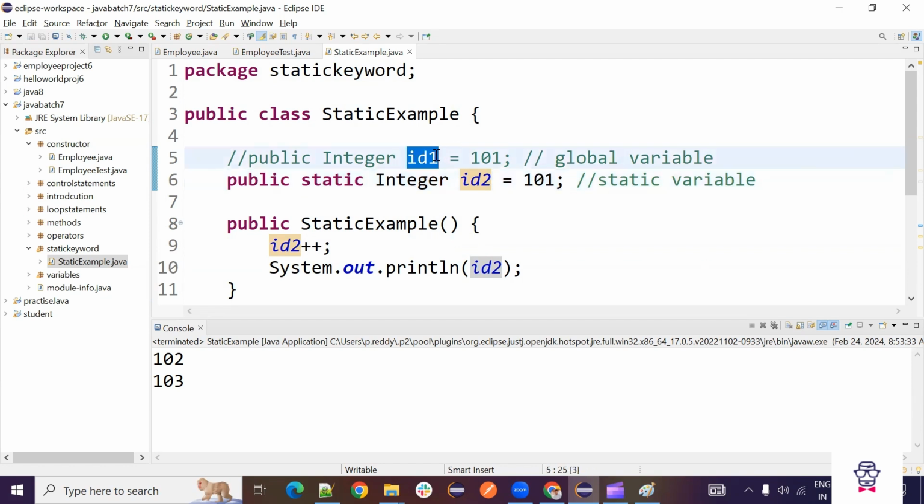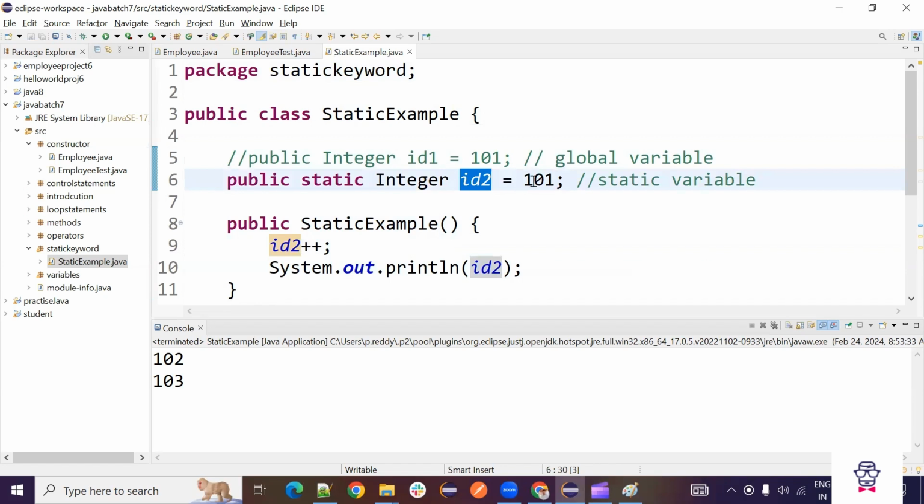With this one, every time it will create new memory and start with 101. But with this one, only one variable is created, 101. If you increase it, that 101 will be changed to 102. Instead of creating a new variable, it will be increasing. So for memory management, this static variable is easy.